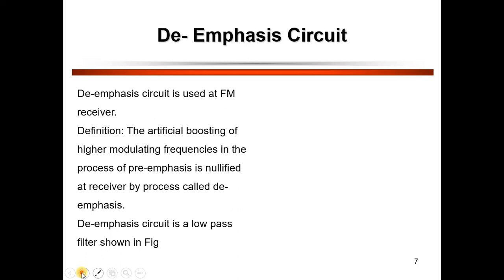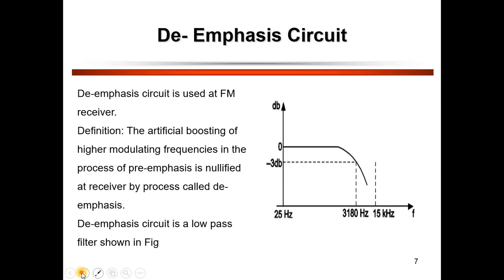It is exactly the reverse flow of pre-emphasis. Pre-emphasis is used as a high pass filter, whereas the de-emphasis circuit is used as a low pass filter. This is the curve of the de-emphasis circuitry. When the signal is de-emphasized, the noise sideband, if present, also gets de-emphasized with it, and hence the noise can have a low effect on the signal. The de-emphasis process is done after the demodulation in the FM receiver.